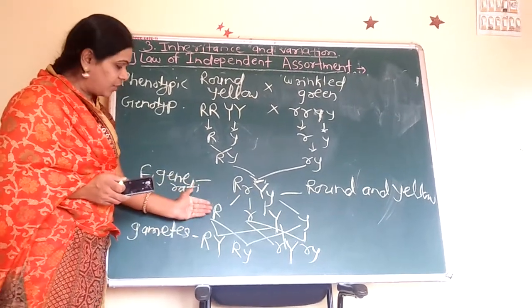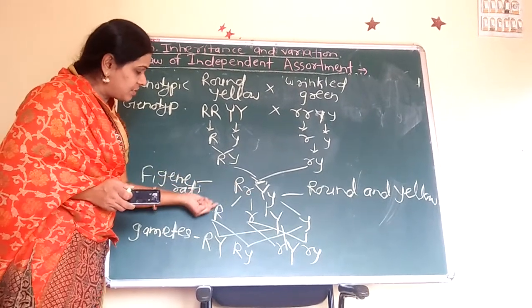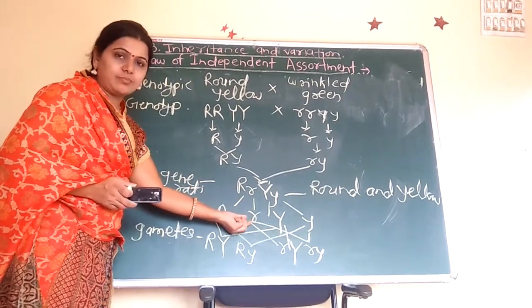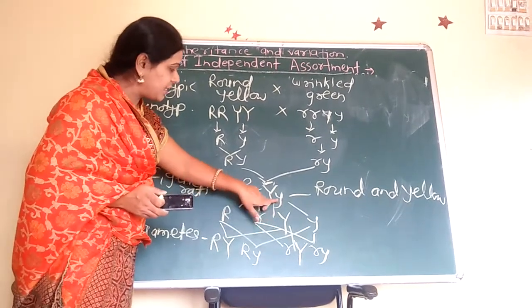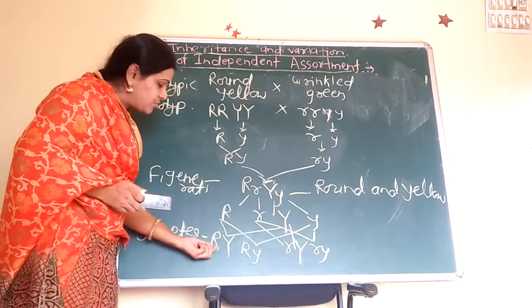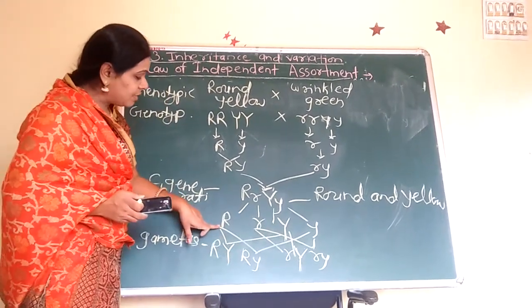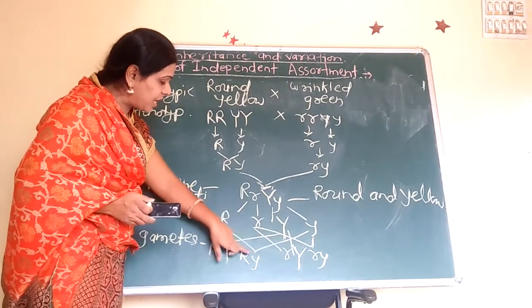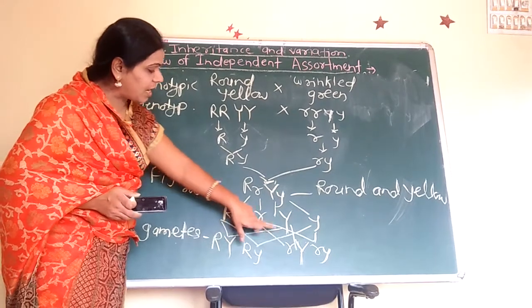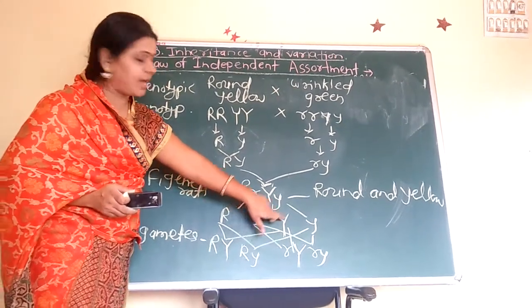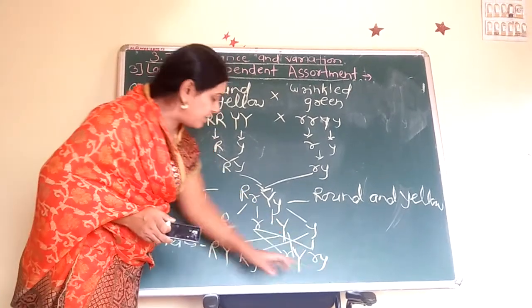We see how gametes are formed. These are separate. The small r separates because of the law of segregation. This y separates. This y separates. Then this y is united with this y. There is a possibility that this capital R is united with small y. Then this small r is united with this capital Y, and this small r is united with this small y.